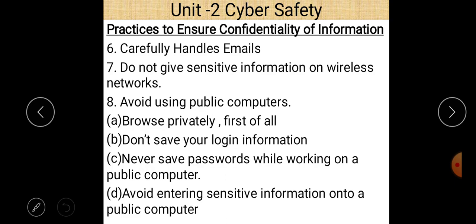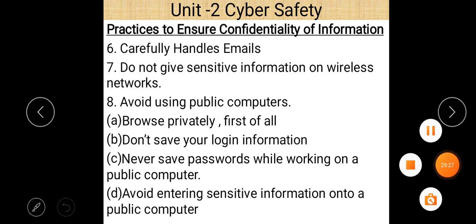So browse privately first of all. Don't save login information. Never save passwords while working on a public computer. On a public computer, it is expected that you don't save your personal information, and avoid entering sensitive information onto a public computer. So just avoid entering sensitive information on a public computer. These are some important points regarding the practices to ensure confidentiality of information.